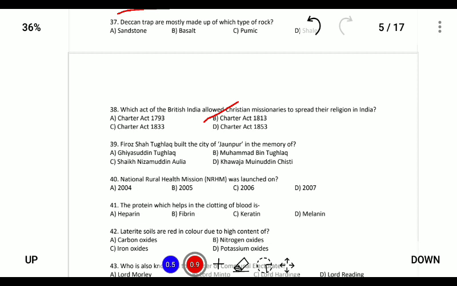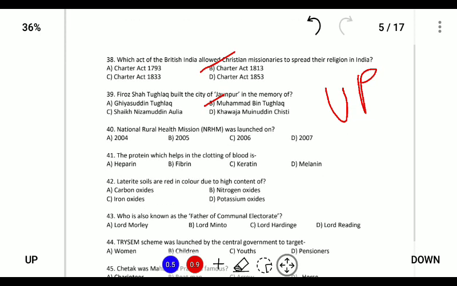Next, Firoz Shah Tughlaq built the city of Jaunpur in the memory of. So Firoz Shah Tughlaq built the city of Jaunpur in the memory of his cousin Muhammad bin Tughlaq, and this is located in the state of Uttar Pradesh. Next, National Rural Health Mission was launched in 2005. It was launched to provide medical services, especially in poor regions of India, and to develop the health sector of India.